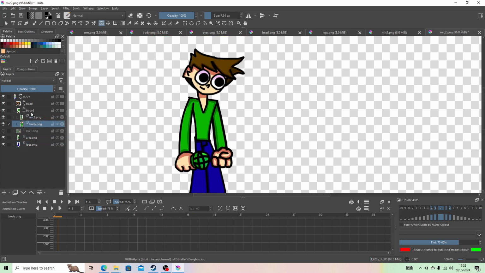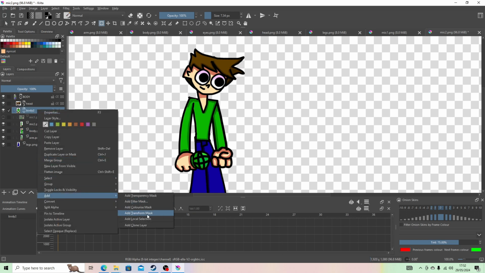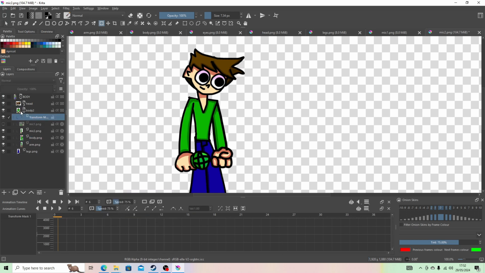Now then. Oh wait, yeah, we also have this layer which is deactivated currently, because that looks a bit cursed in my opinion. So we can just quickly place the body there, and now we should have that bit sorted out. Okay, so we can now add a transform mask, and here, that's not what I wanted. That's still not what I want.